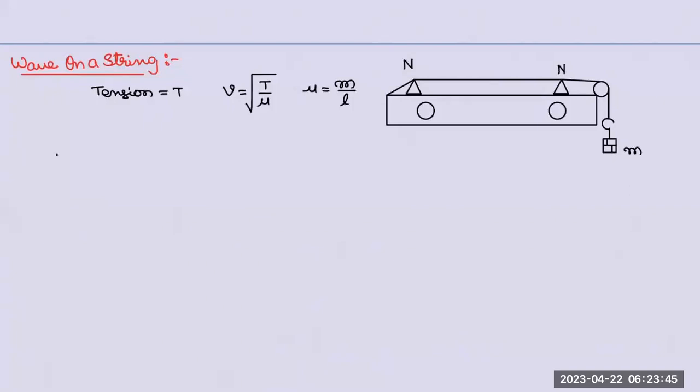What is that? Fixed end. Right? A string is there. There is a fixed end. Fixed end must be what? Tell me. Node. Sir, why is a fixed end a node? Because it can't move. Free end, I'll say antinode.